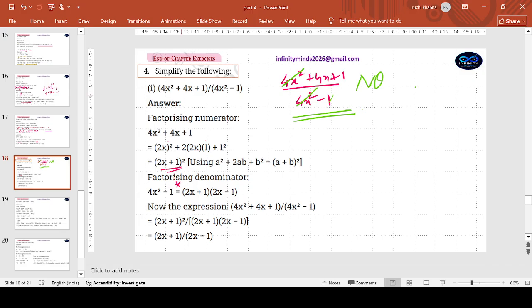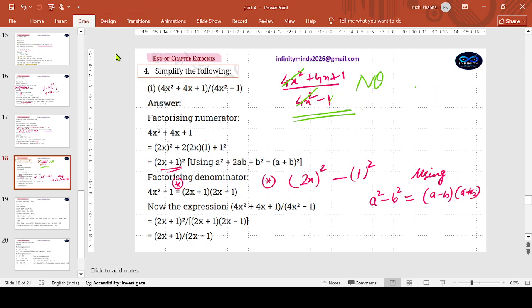See, those who feel they require, they can do this thing. 4x square is 2x whole square minus 1 whole square. Using the identity a square minus b square. Oh, I think that I haven't written. I forgot to write. You may write, please. Using a square minus b square, a minus b into a plus b. So 2x minus 1 into 2x plus 1. So these are my two things that I am going to make use of.